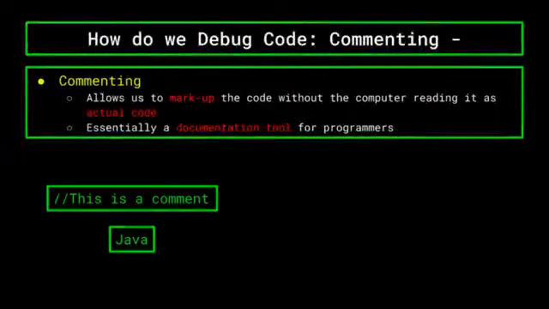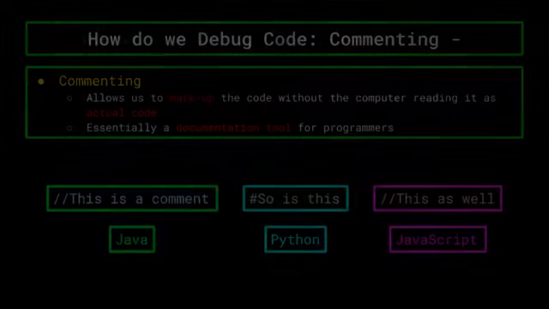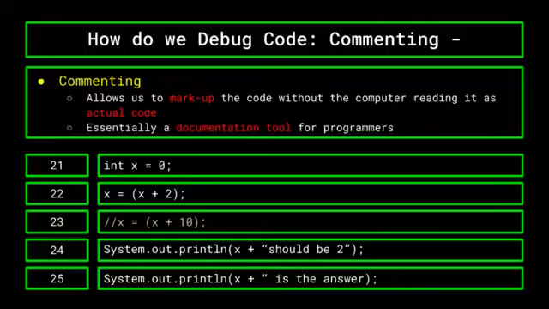The syntax varies from language to language, but it usually involves placing some symbols before or around the code you would like to be commented. Examples of how to comment in different languages can be seen on the screen now. Also, when you comment something, the IDE will grayscale that line of code, making it extremely easy to determine what's commented and what's not. Commenting code deletes it in the computer's eyes without actually deleting it. If a problem is present before you comment a section of code, but it is gone afterwards, then that section of code is the culprit.